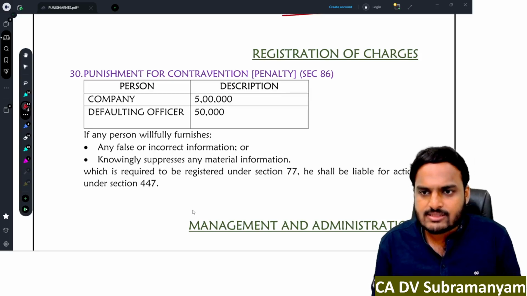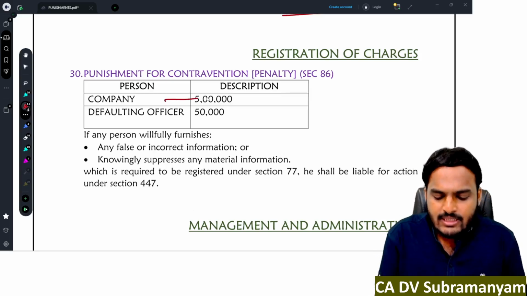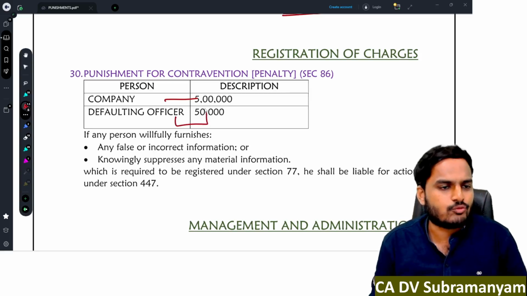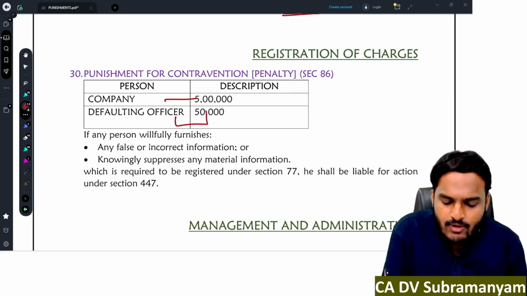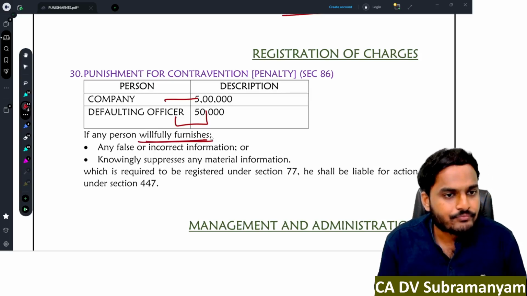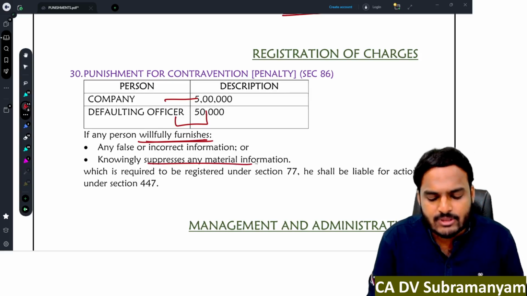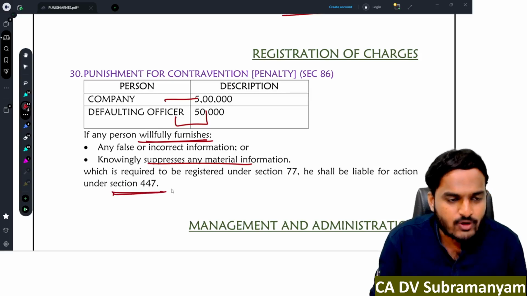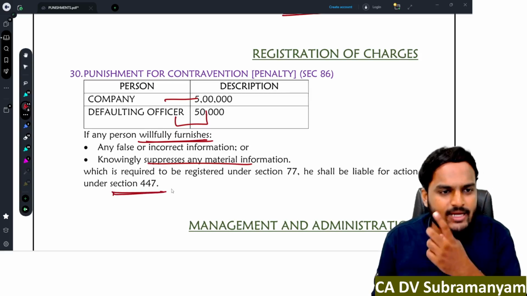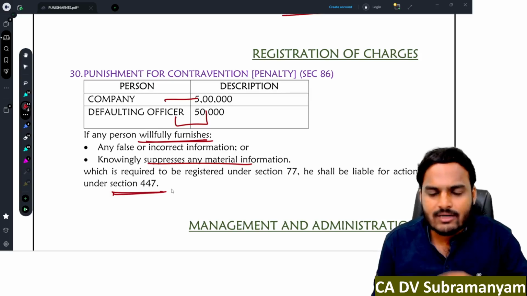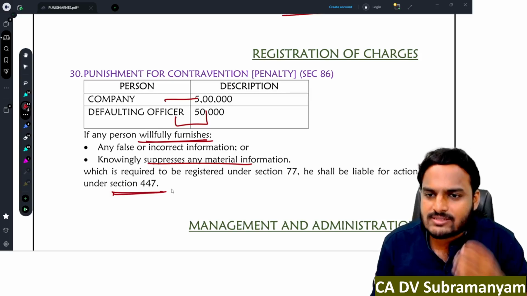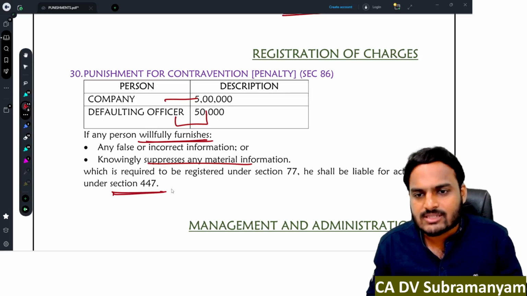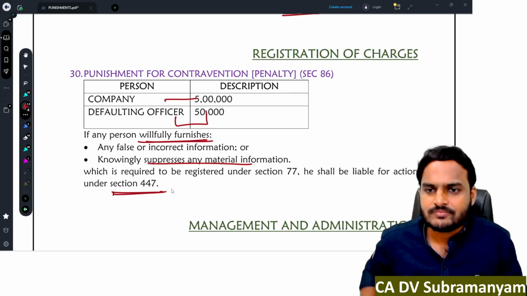The punishment is company 5 lakh rupees, defaulting officer 50,000 rupees. In case of willfully furnishing wrong or incorrect information, that person is liable for action under section 447. Just a few minutes back I told you, whoever commits fraud will get a punishment under section 447.